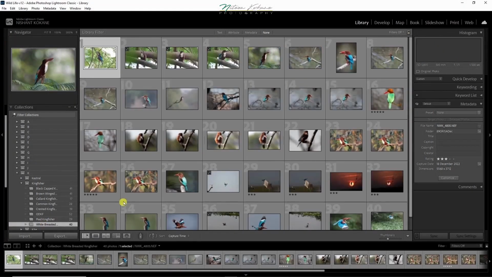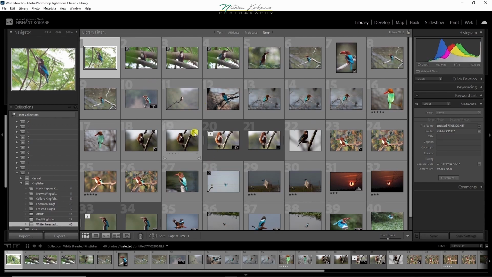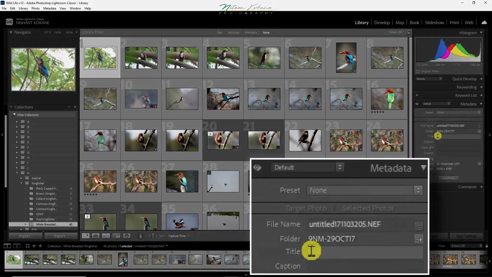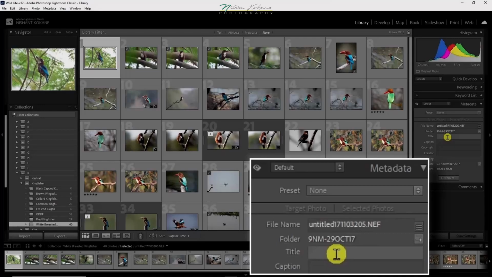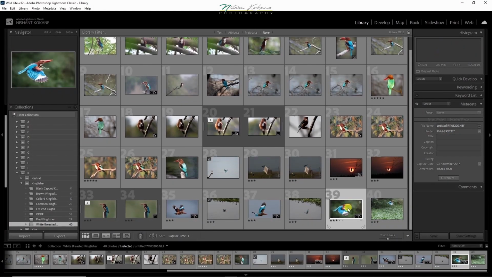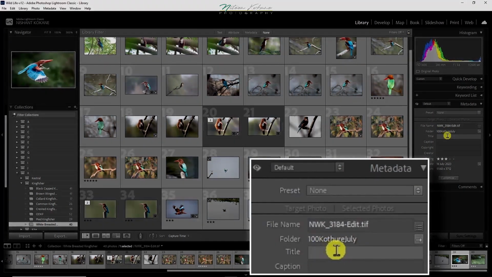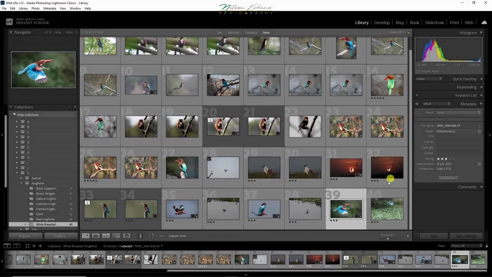Let us see white-breasted kingfisher. All the white-breasted kingfisher from all the folders can be seen here. If I click on this photo, it is in the 9th folder, clicked at Nandur Madmeshwar, dated 29 October 2017. And this photograph is in the 100th folder, clicked at Kothur, July 2023.